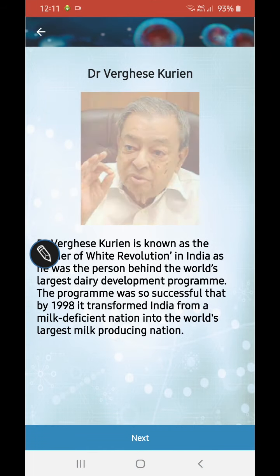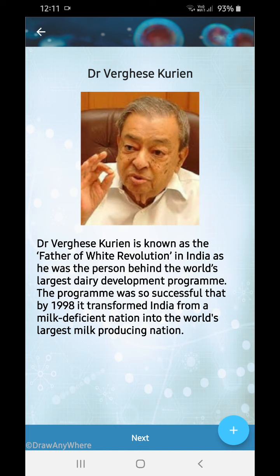Infographs, let's see. Now see, some scientists are over there. Okay, now see, Dr. Verghese Kurien is also known as the father of the white revolution. Now what is white revolution? I'll explain to you. Please wait. In India, he has been the person behind the largest dairy development program.